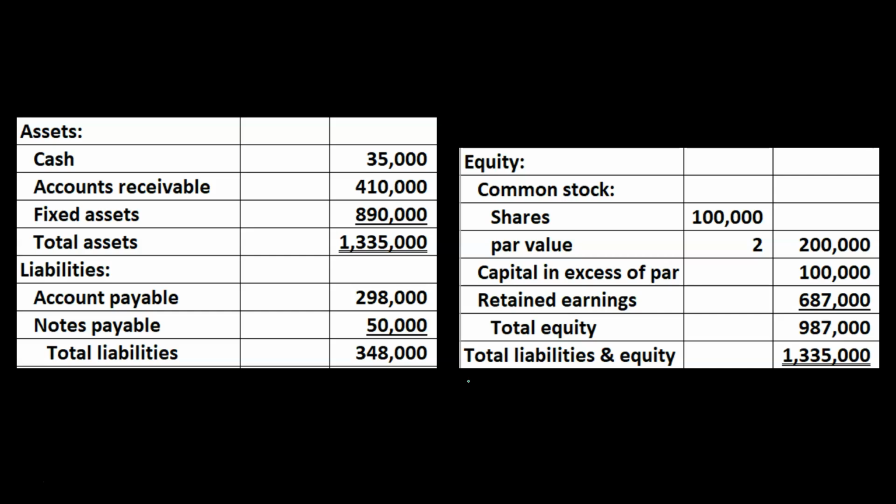Let's just take a quick look at a balance sheet here to get a better idea of that. Notice on our balance sheet, we've got the assets, liabilities, and the equity section. We're mainly focusing here on the equity section as we focus in on the distribution of the earnings. So the assets represent what the company has. Why does the company have those assets? They have the assets because they want to get a return on those assets.